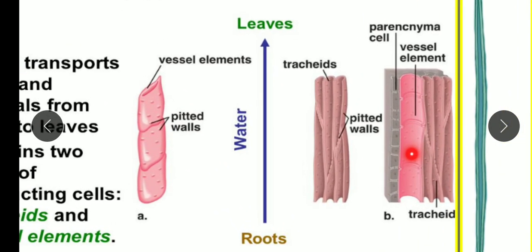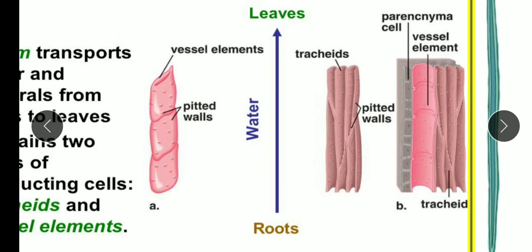You can see vessels and the tracheids, they are long tube like structures with hard and thick walls, and their transverse wall gets dissolved and makes a continuous tube to transport the water. They help in upward movement of water. Here you can see this is vessel and these are the tracheids. So together they help in the upward movement of water from roots to aerial parts.